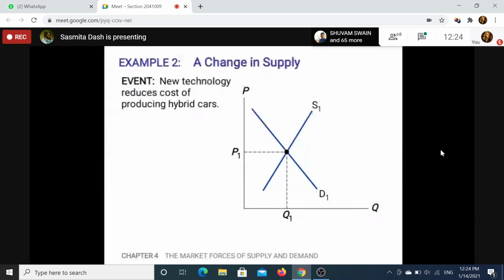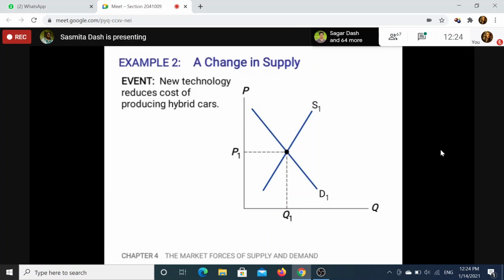Supply curve. Which side? Leftward or rightward? Rightward, correct. So it will increase because the cost of production will be reducing.